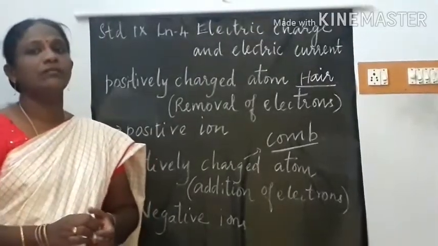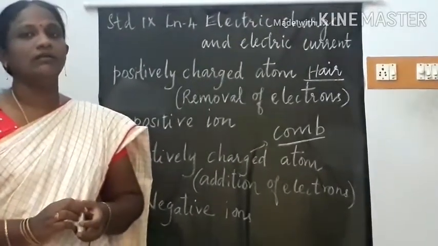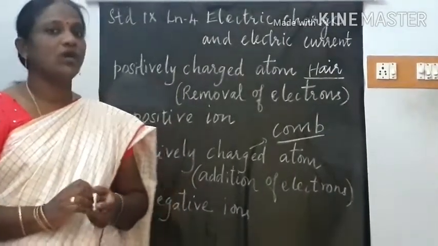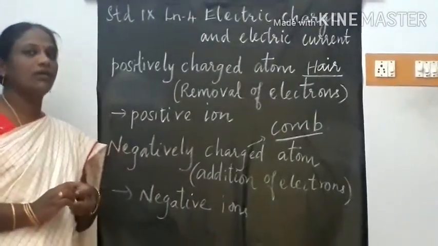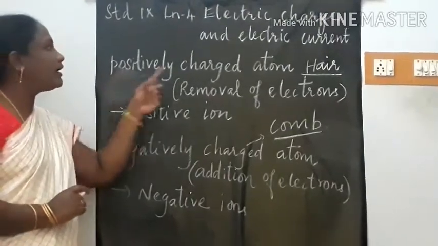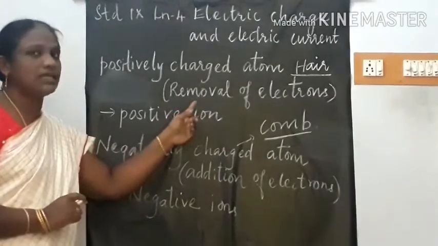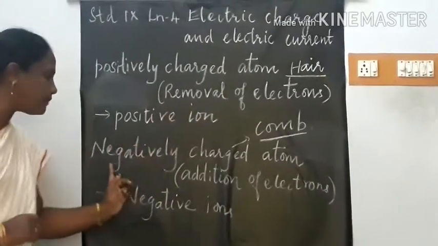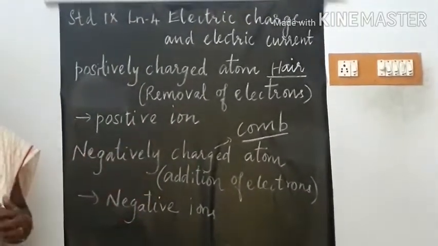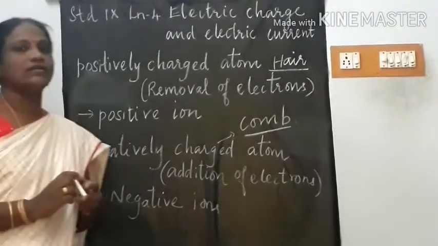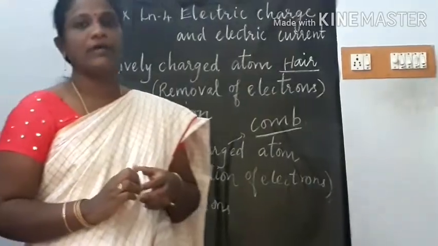Because when we rub the comb in the hair, the hair becomes positively charged as it loses electrons, and the comb becomes negatively charged as it gains electrons. So that is why the comb attracts small pieces of paper.